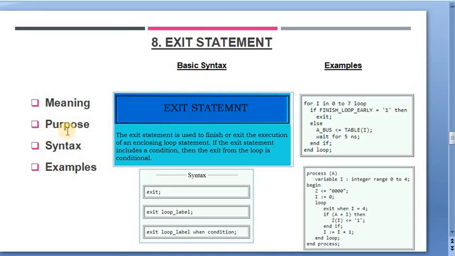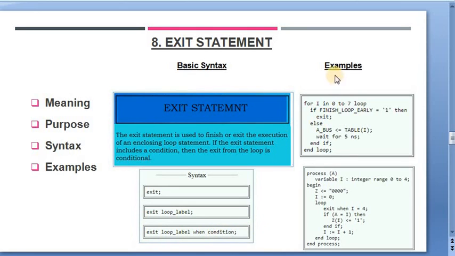They are used to exit from various loops, that is for, while or infinite loops. As you see its syntax, exit statements are used in three different ways: either directly exit, or exit with some loop label, or exit with some loop label and condition.